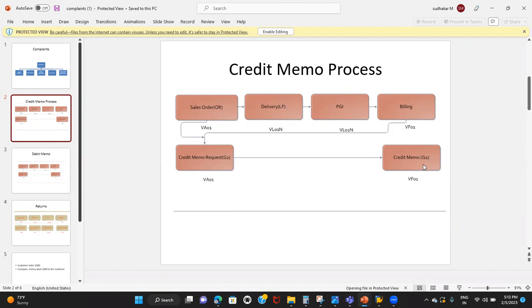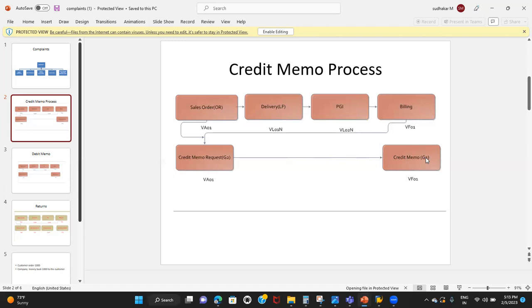The billing document type which you use here for the credit memo is G2. Here it is F2; for the credit memo as a billing document, G2 is used. Credit memo will always be created with reference to the credit memo request. Credit memo request is a sales document. Credit memo is a billing document. Remember this, because in interviews they'll ask what is a credit memo request and what is a credit memo.